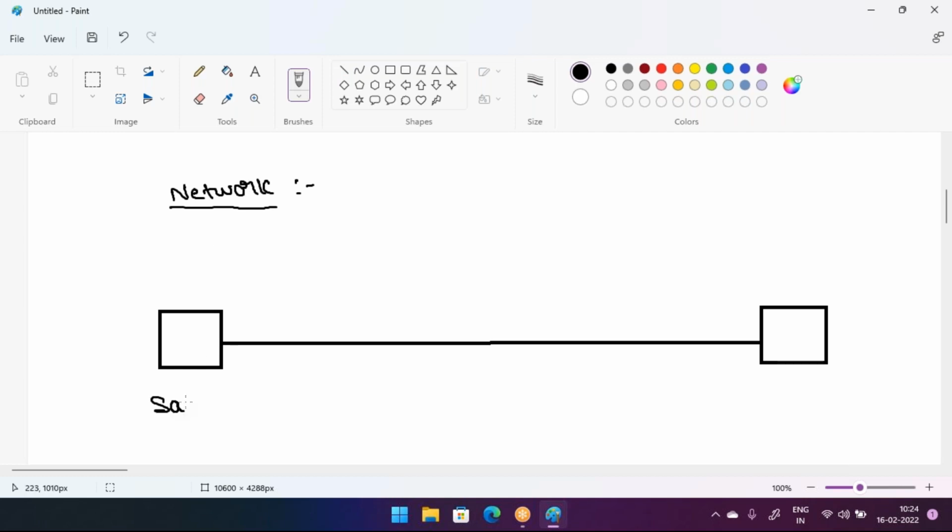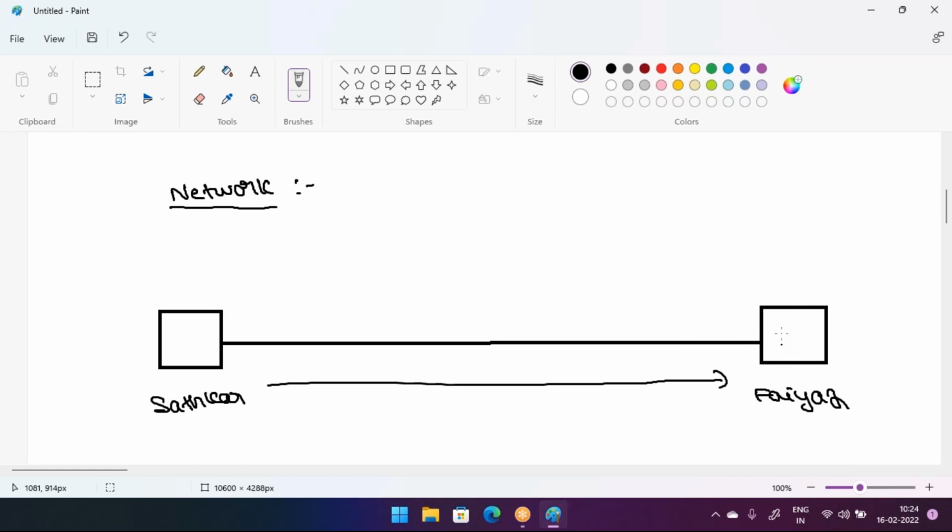Whenever Satkar wants to share documents with Fayaz, what will Satkar do? Through this cable, Satkar will share the documents with Fayaz. This time Satkar isn't required to go to Fayaz's cabin. Satkar will share the documents or the programs through this cable, and Fayaz receives the documents here.